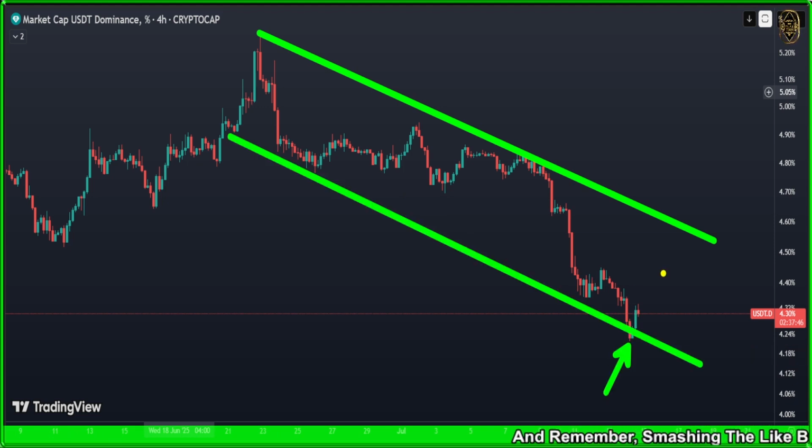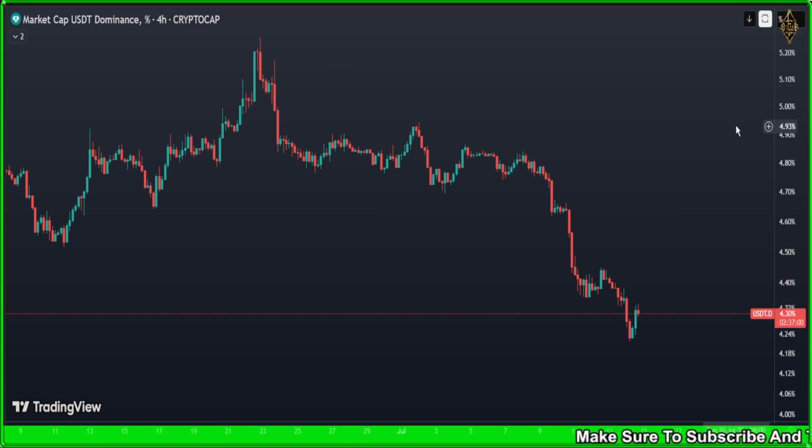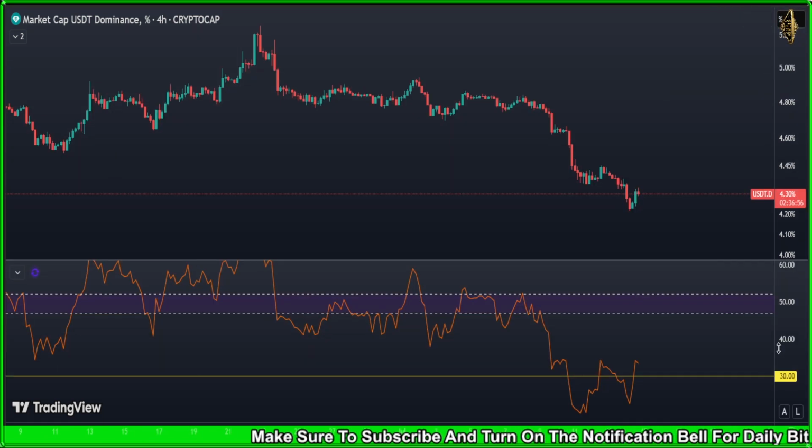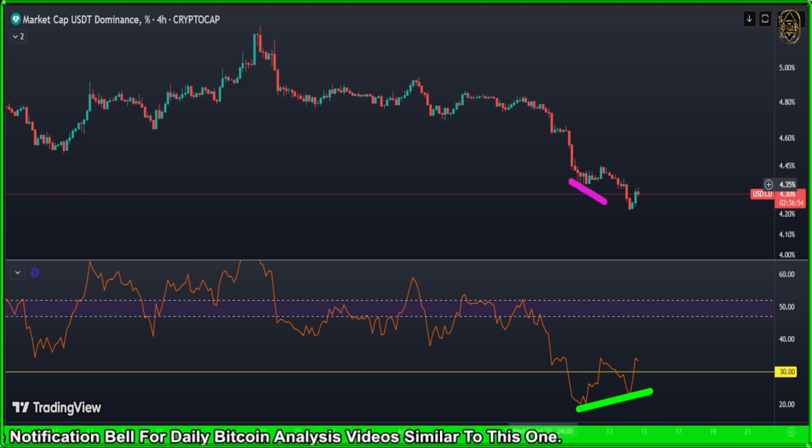Now what is the view? We're still waiting for an extra confirmation for us to catch a long from here, and that is going to indicate that the whole cryptocurrency market is going to dump. That's why we started with that one first, for you to get a clear picture. Let me show you that bullish divergence we're talking about. You see it, guys, a bullish divergence here.